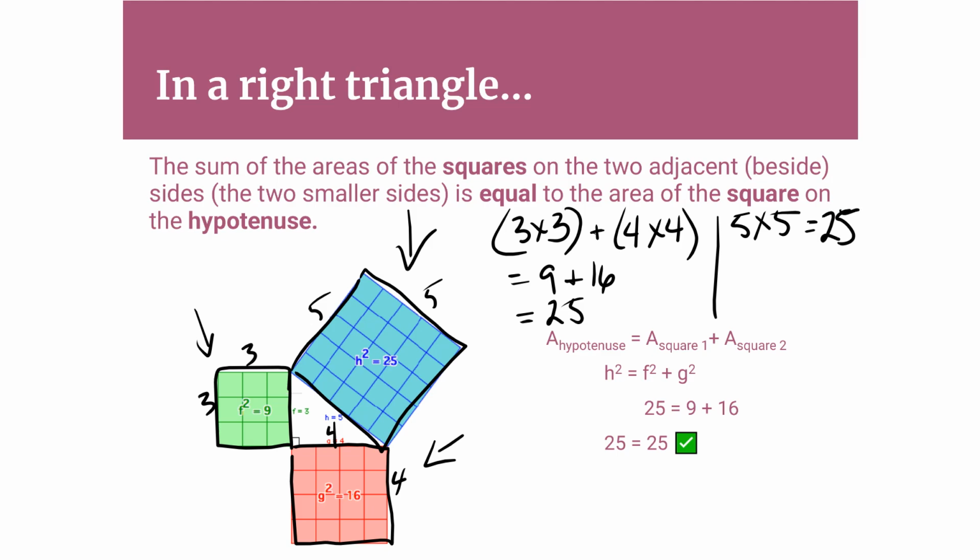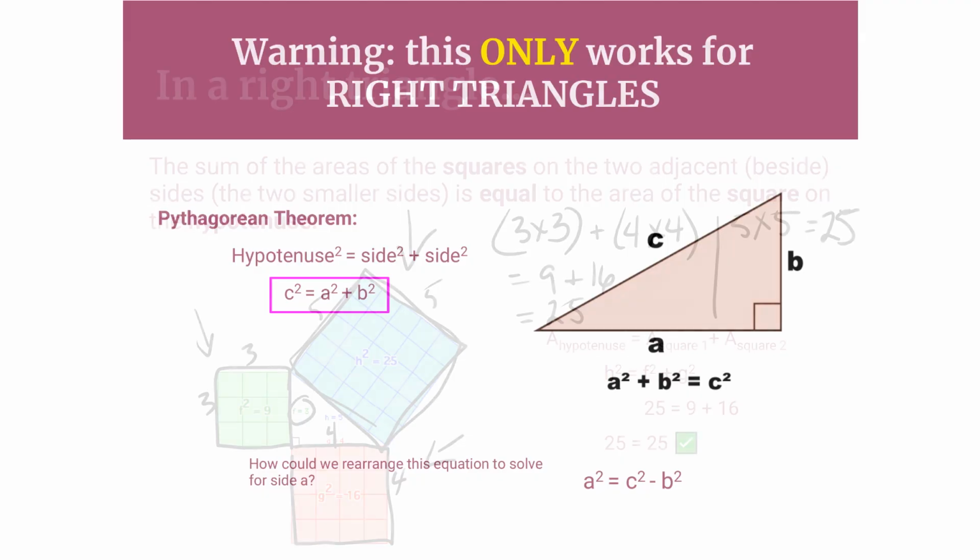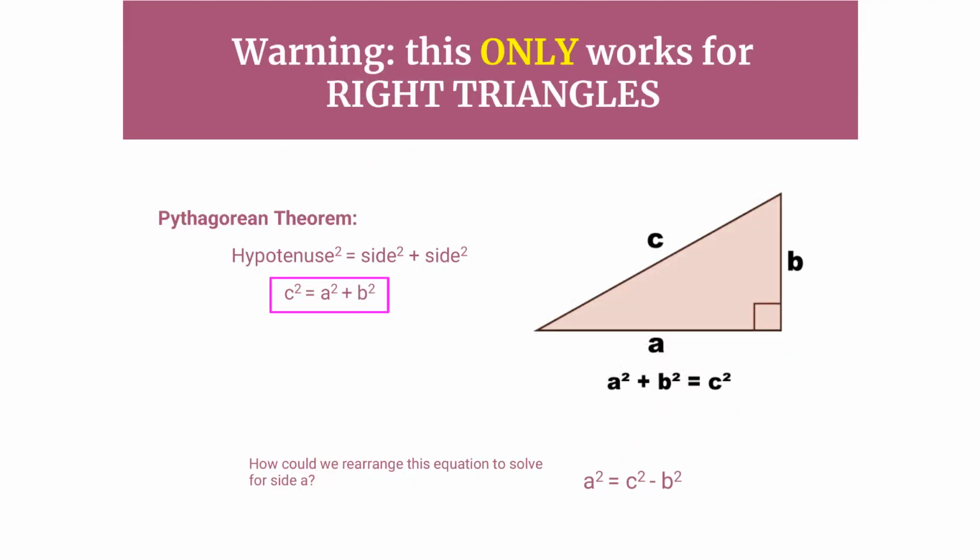So what we've seen is that if we take the length and we multiply by itself, in other words, we square it, we add that to the square of the other length here. If we add those two things together, we end up with the same amount as if we squared the hypotenuse. So remember, this only works for right triangles. You have to have that 90-degree angle in the corner. If you don't have that 90-degree angle, it's not going to work for you.